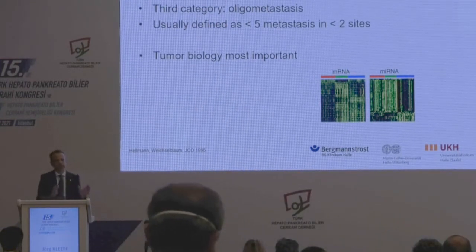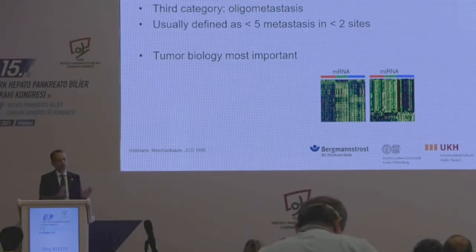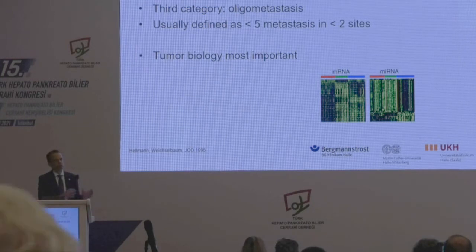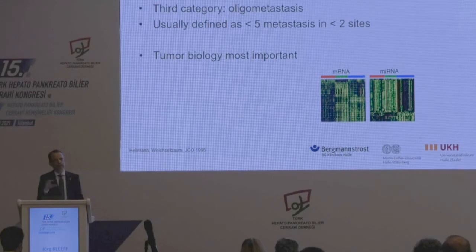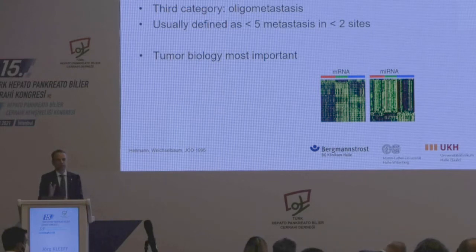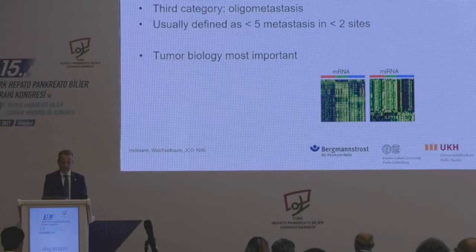Now, this oligometastatic is a third category, and this is somewhat in between. The idea behind this is that we are still thinking that we can cure the patient by removing the tumor and these metastatic deposits that are obviously not a systemic disease, otherwise it wouldn't make sense. There are different definitions depending on the tumor entity, but usually it's defined as less than 5 metastases, and usually it's also only one organ. And obviously tumor biology is the most important aspect, and there's a lot of research going on and we know something about this, but there are still many questions that we have to answer to define this group of patients.